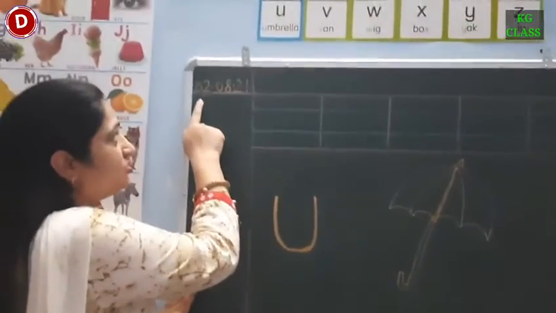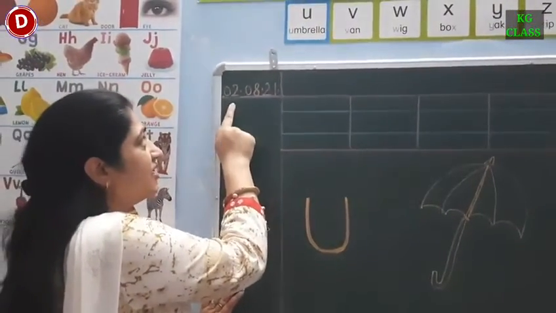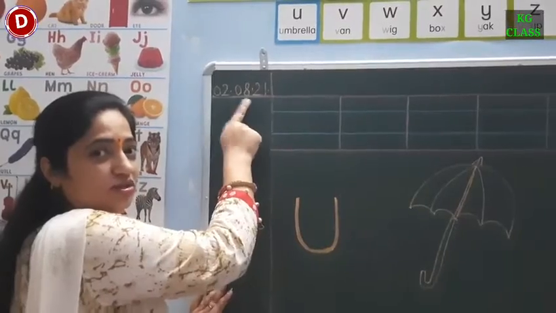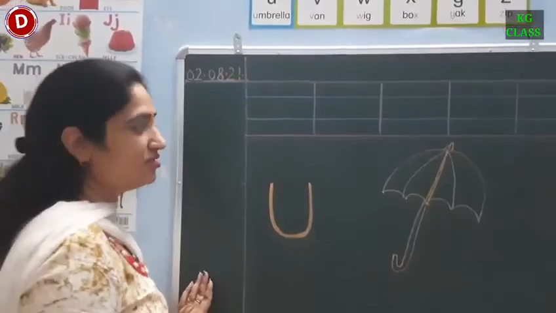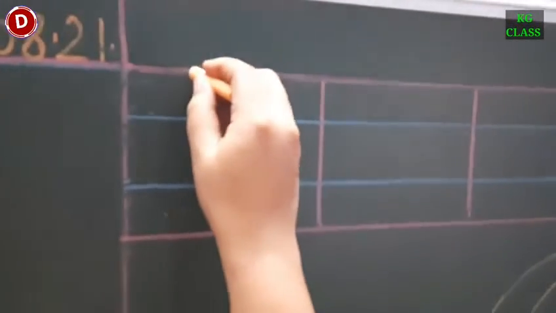Look here children, this is today's date. Today is 2nd of August 2021. August is the 8th month of the year. So now we will start writing capital U. Children, put your pencil on the red line.